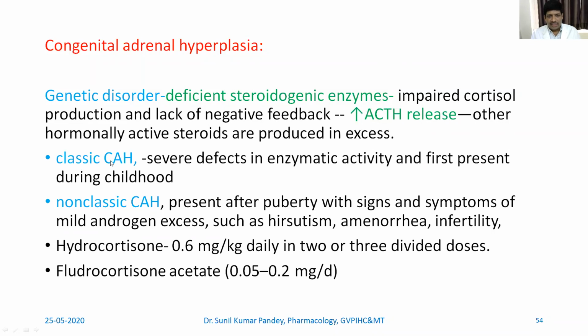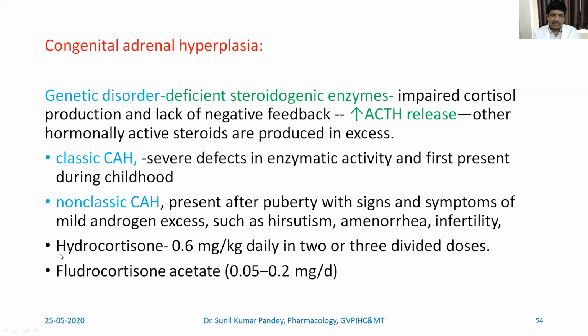In case of classical congenital adrenal hyperplasia, there is severe defect in enzymatic activity, and this is first present in childhood. Non-classical congenital adrenal hyperplasia usually presents after puberty with signs and symptoms of mild androgen excess like hirsutism, amenorrhea, and infertility.